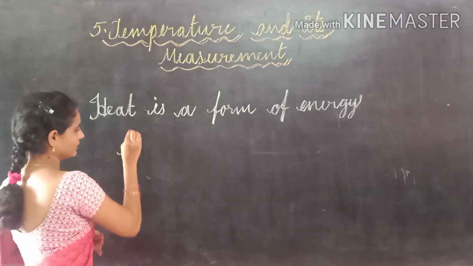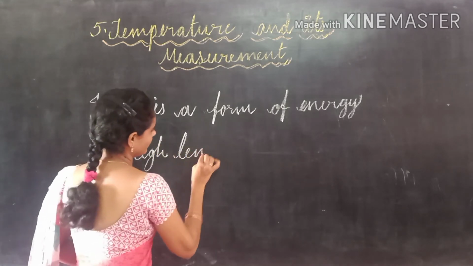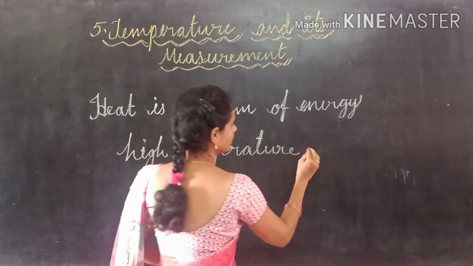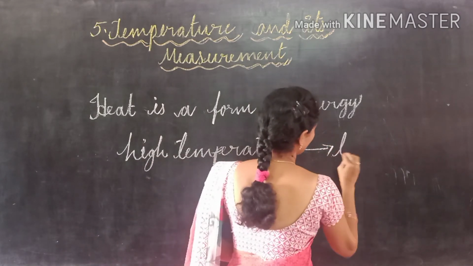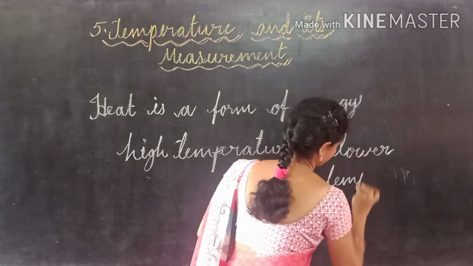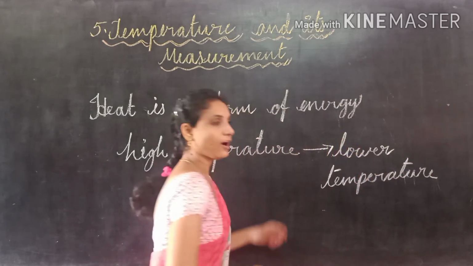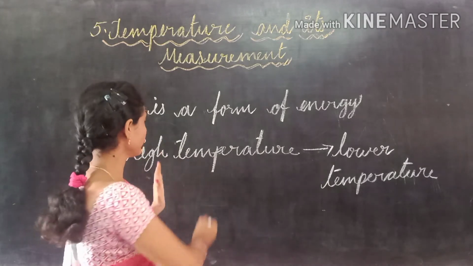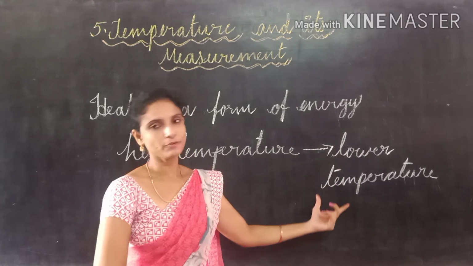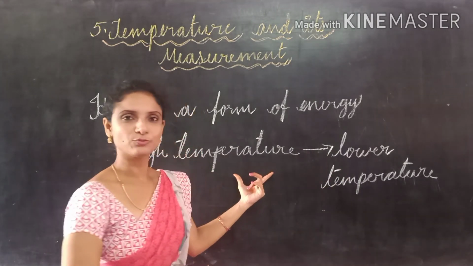So heat is transferred from high temperature to lower temperature. Always the heat is transferred from the object of a higher temperature to the object of a lower temperature. Okay, I will explain this with an example.